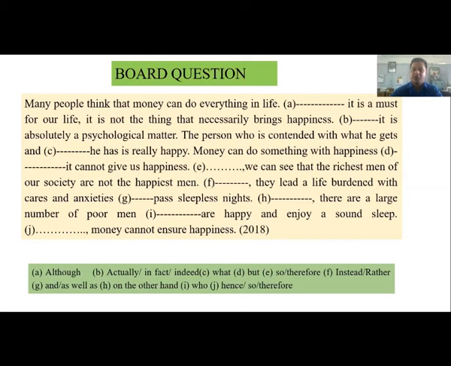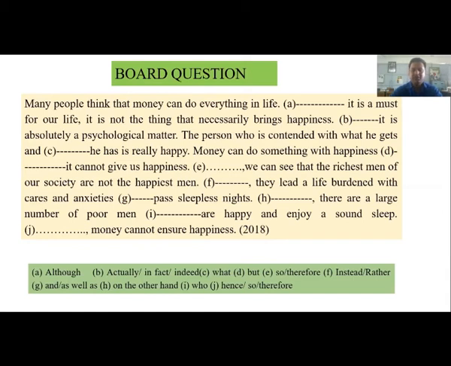Using relative pronoun as sentence connectors. You can also use relative pronouns as sentence connectors. Money can do something with happiness, but expressing the opposite idea, opposite picture. So money can do something with happiness, but it cannot give us happiness.